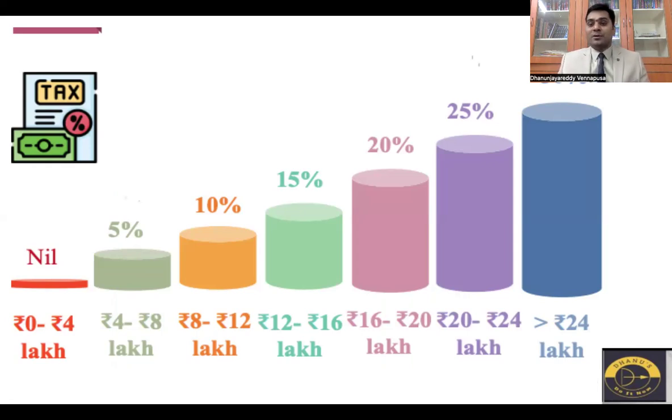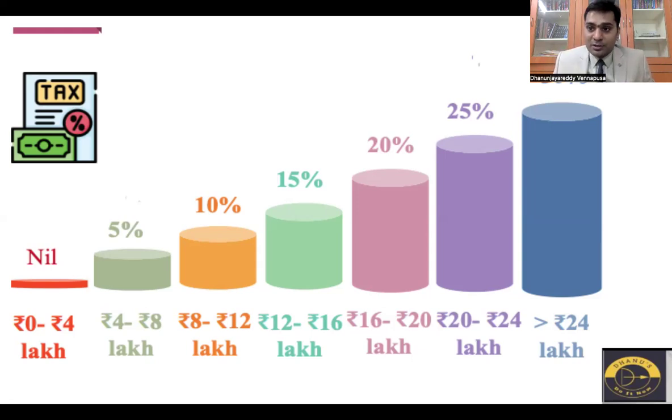So this time there was a tax relief for middle class people who are earning income up to 12 lakh rupees per year. So almost 12 lakh income employees were removed from the so-called tax burden. This was the greatest tax relief that India has achieved since its independence.